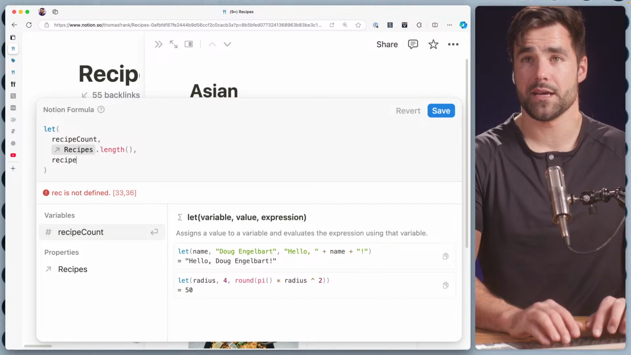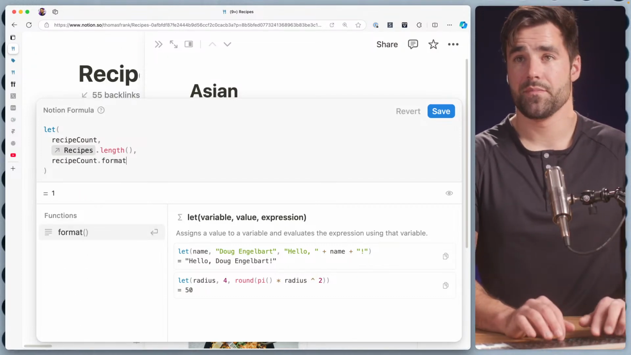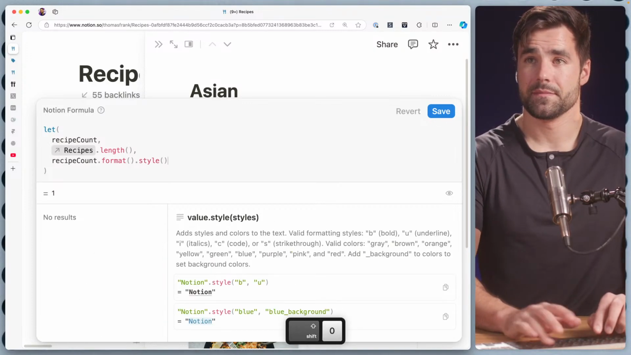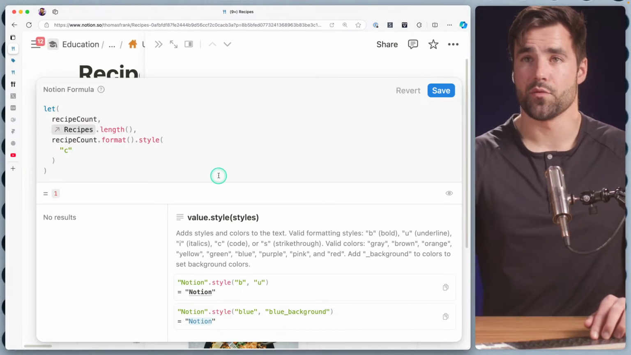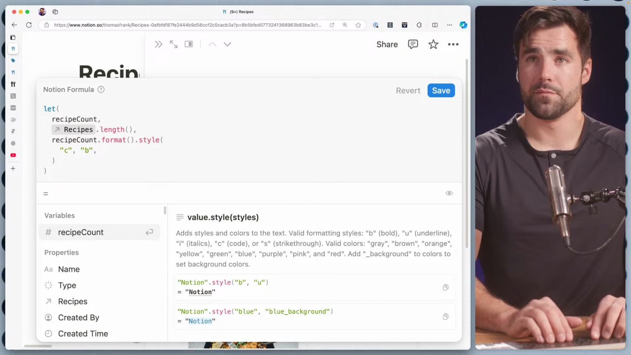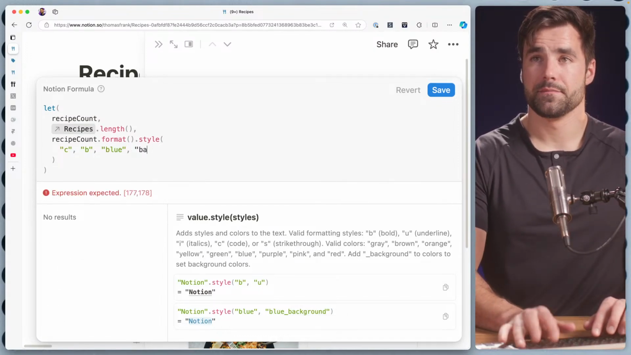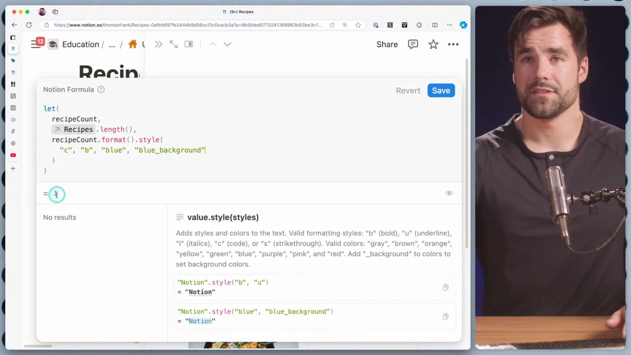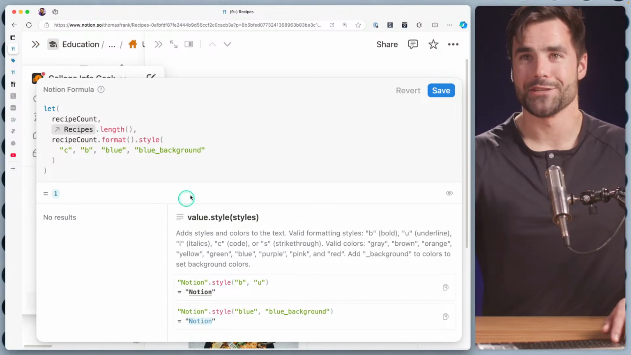So if we just did recipe count, we could do that. But maybe we want to turn that into text and then style it. We could do code styling to put a nice little border around it. We could maybe do bold, B for bold. Maybe we do blue, and maybe do a blue background. And now we have this nice little 1 as a chip, which is sort of a UI term.